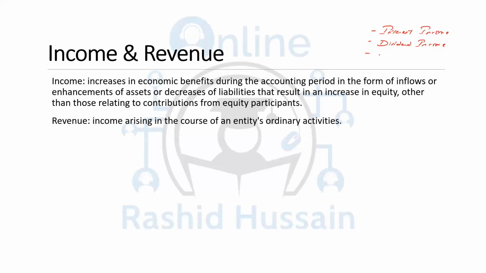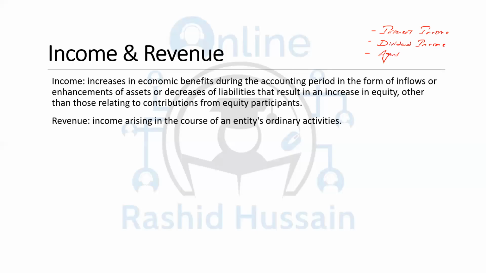Similarly, suppose I'm acting as an agent. A fellow company wants to buy something and asks me to help them in the procurement, and I say I'll be charging 1% commission on those procurements. This agency is not my ordinary activity of the business. I'm doing it one-off, once in a blue moon, and charging 1% commission.